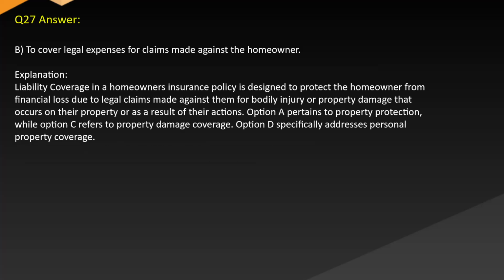Answer. B. To cover legal expenses for claims made against the homeowner. Explanation. Liability coverage in a homeowner's insurance policy is designed to protect the homeowner from financial loss due to legal claims made against them for bodily injury or property damage that occurs on their property or as a result of their actions. Option A pertains to property protection, while option C refers to property damage coverage. Option D specifically addresses personal property coverage.